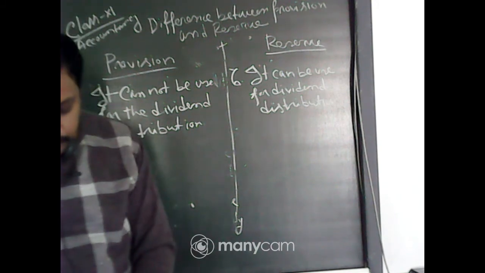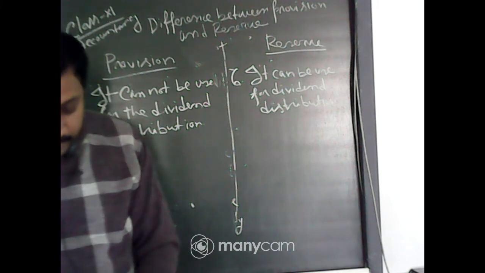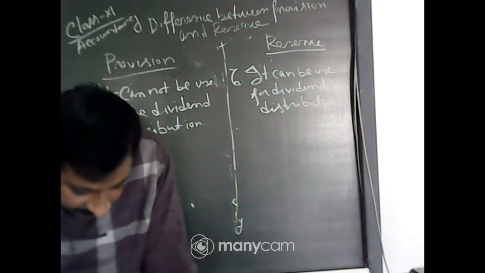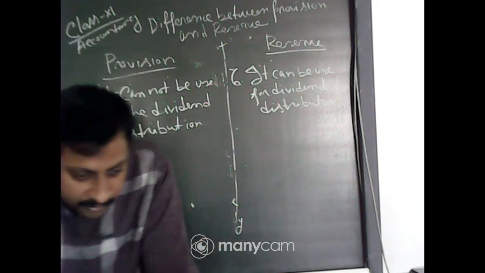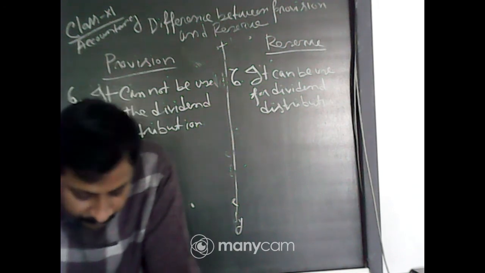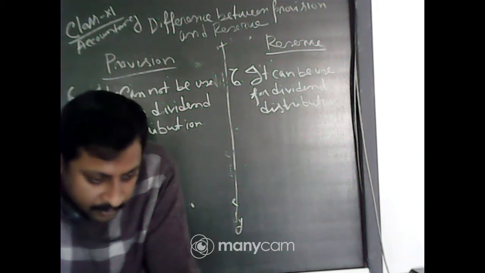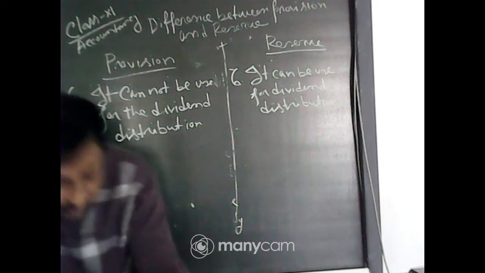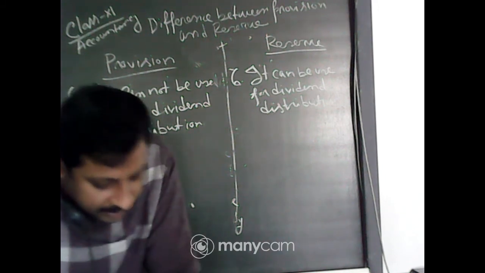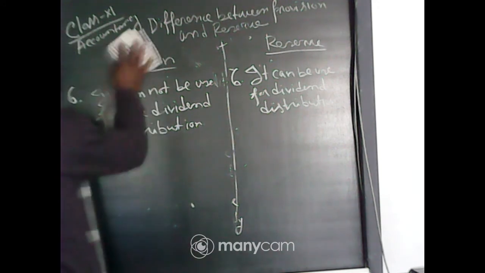Now there is another very important thing. In the last class I discussed different types of reserve: general reserve, specific reserve, capital reserve. I said there are mainly two types of reserve, revenue reserve and capital reserve. Now what is the difference between revenue reserve and capital reserve? That is also important.